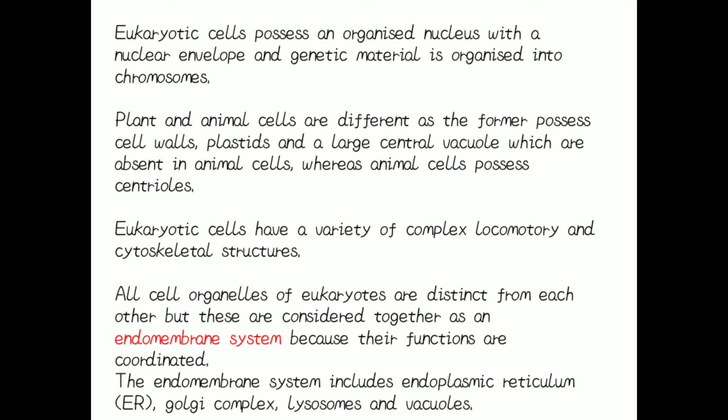Now we'll start with the eukaryotic cells. As we know, eukaryotic cells possess a nucleus. It has a well-organized nucleus which is enveloped or covered by the nuclear membrane or nuclear envelope, and it consists of the genetic material in the form of chromosomes.